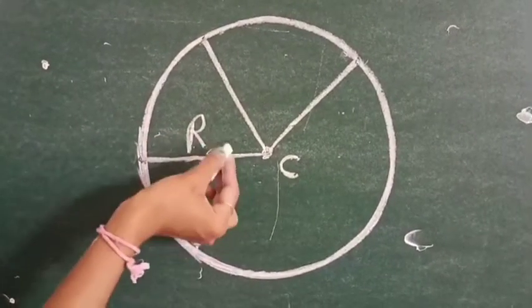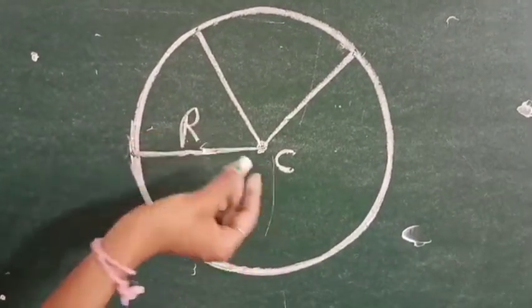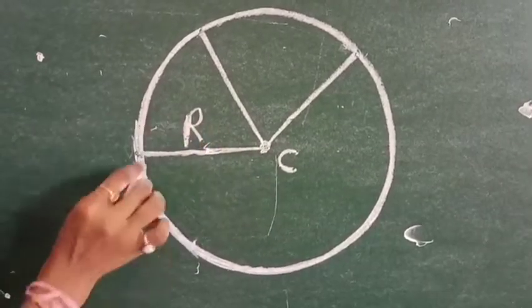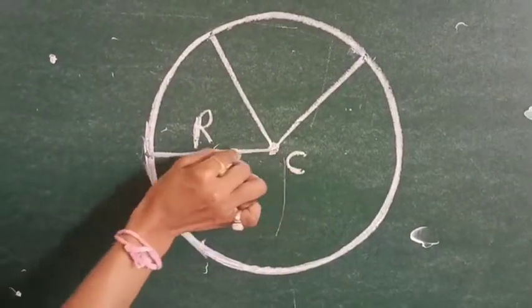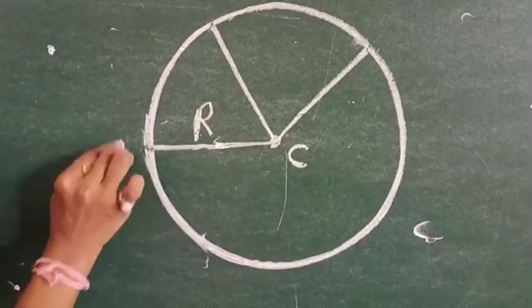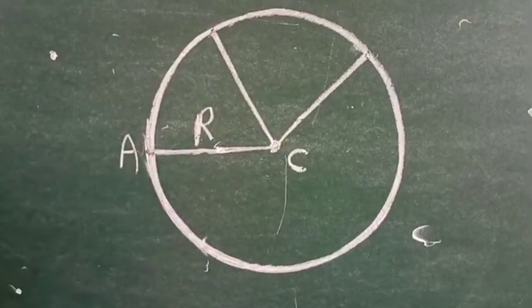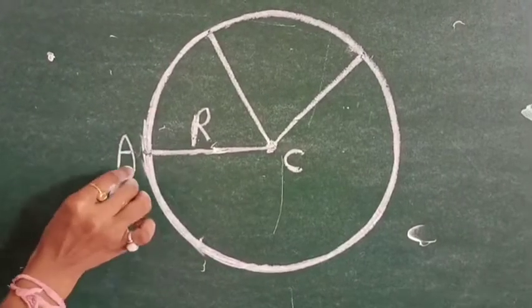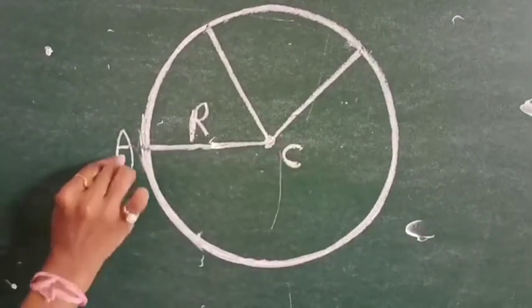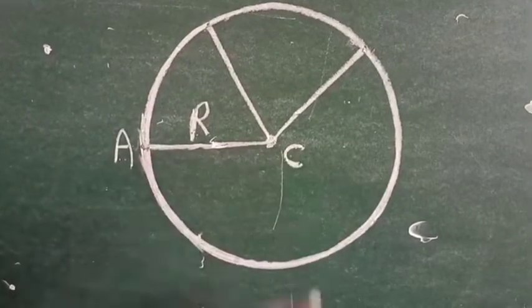You can write small r or capital R. We will give a name here also. We can call this point A. So your radius here is AC.